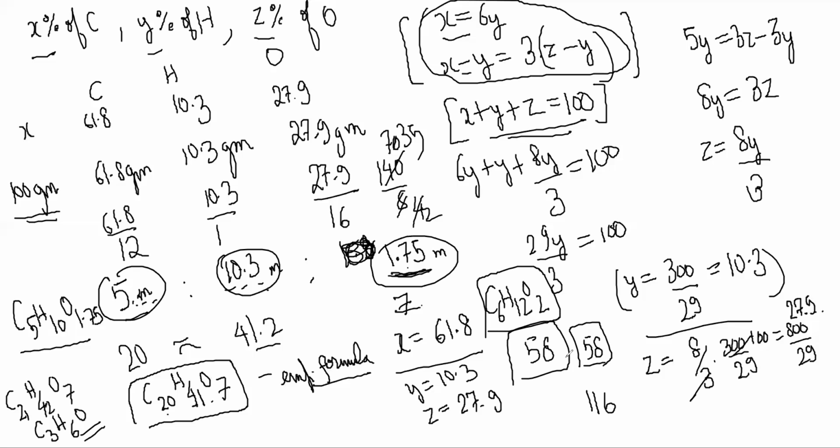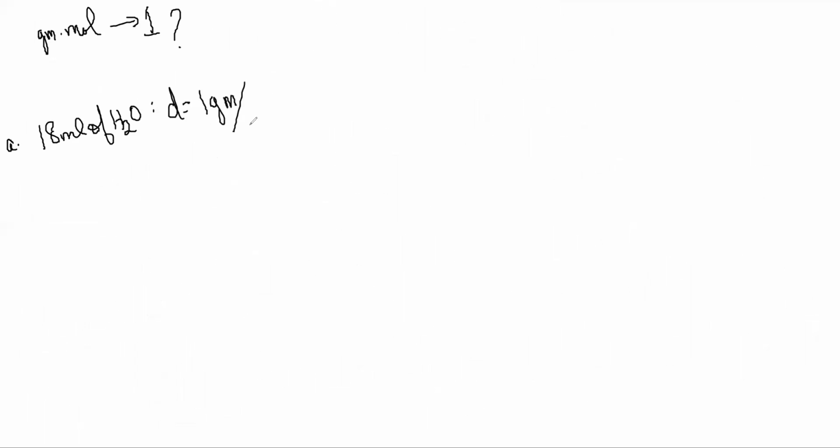Okay. Tell me what else? There's one more. Which of the following have gram mole equal to 1? Option A is 18 milliliter of H2O, density is given as 1 gram per centimeter cube. The next option is 100 milliliter of CO2 at NTP. The next one is 200.